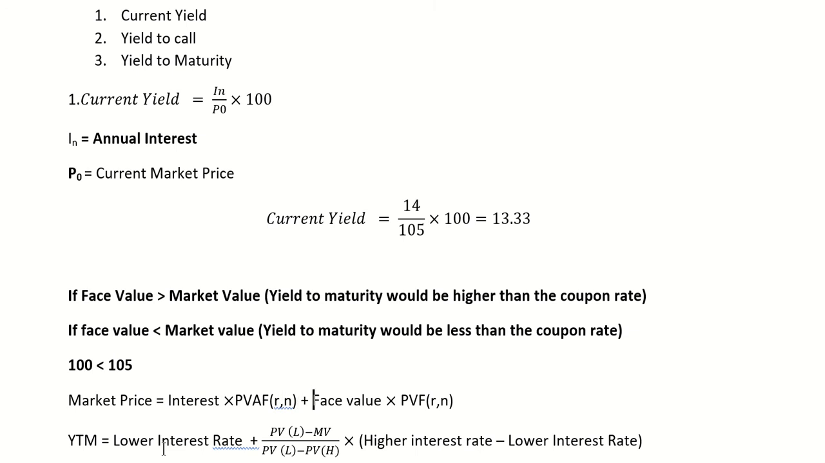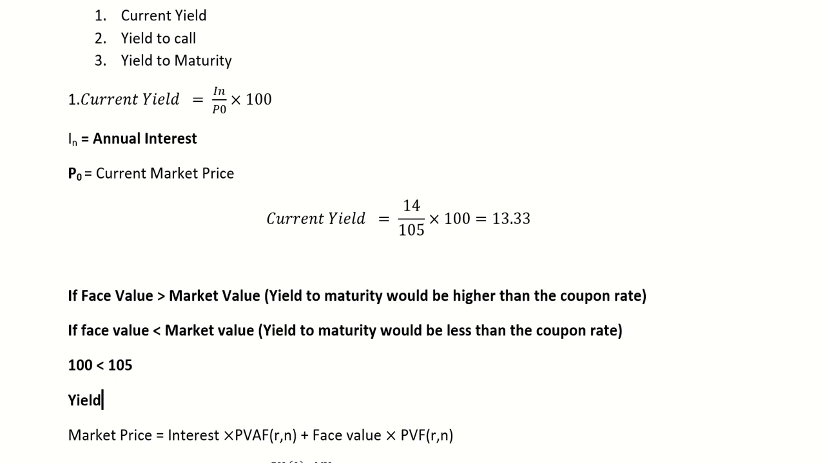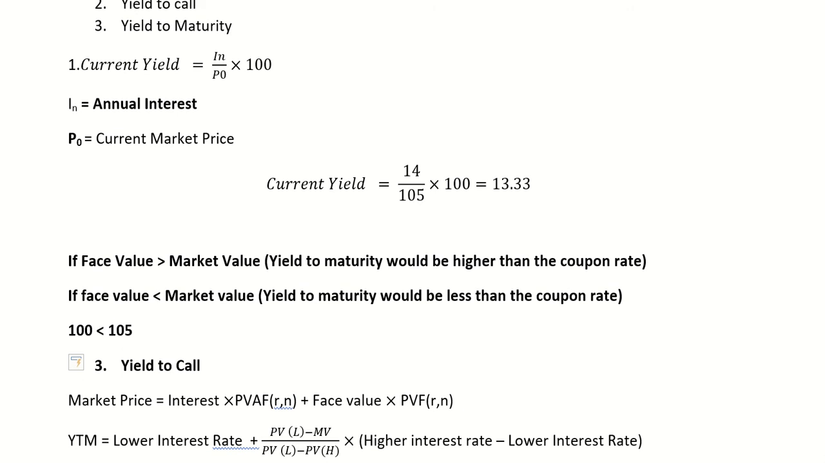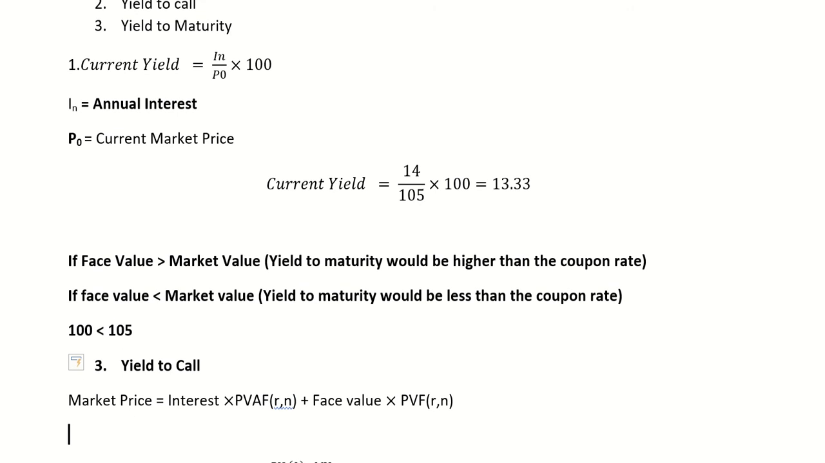See, okay, so in the present question, because we are calculating now, we are calculating first the yield to call. Yield to call. Okay. So to calculate yield to call, we will apply this formula. So here the market price is, again, the same 105. Interest we will be getting, 14 rupees interest we are getting.